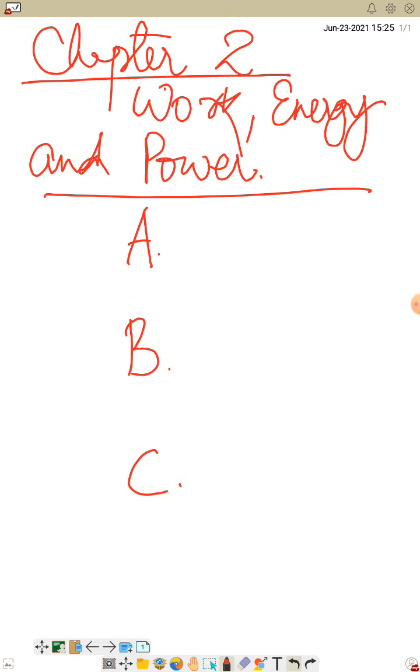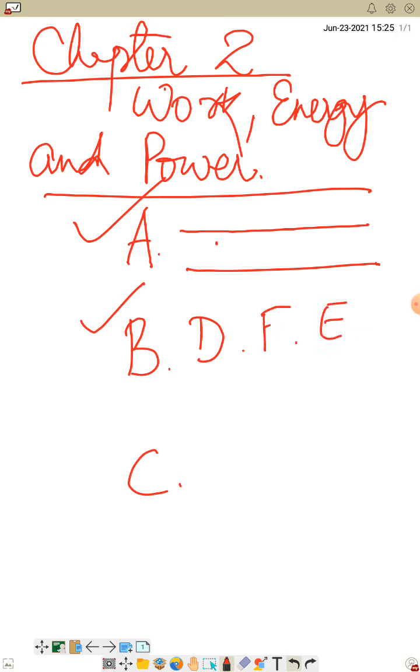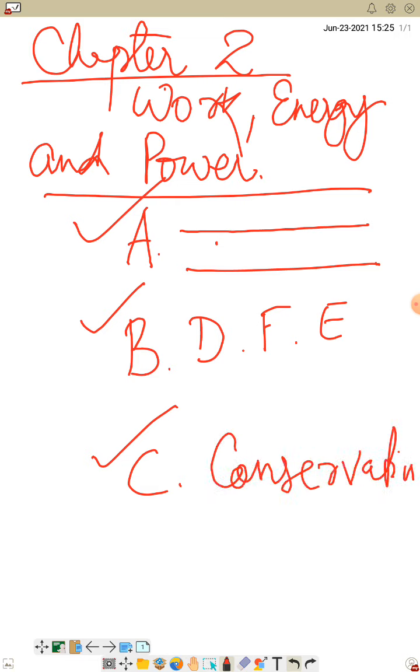So you all know that we are doing this unit, or chapter number 2, work, energy and power. We have completed unit A, that is work, energy, power and their measurement. In unit B, we did different forms of energy in the last video, and now today we are going to do unit C, conservation of energy. Conservation of energy, and this would be the last lecture on this chapter. Conservation of energy is our today's topic. Are you getting my point? All right, so let's begin.